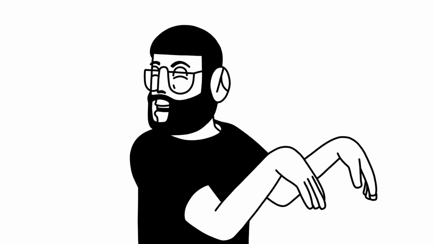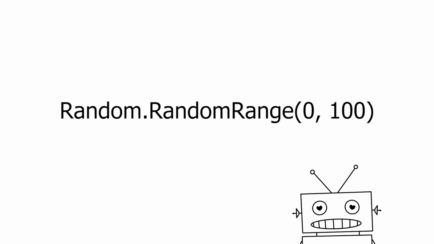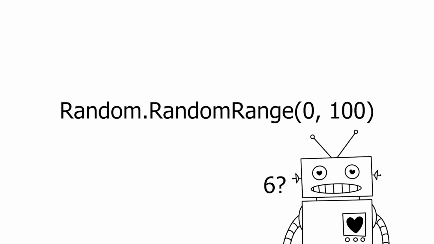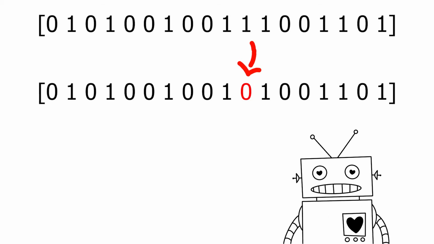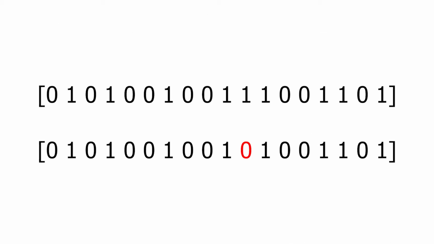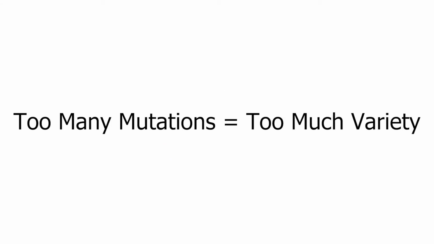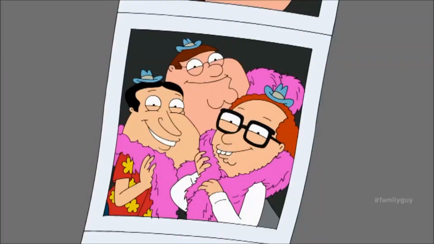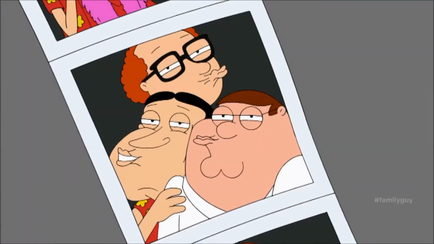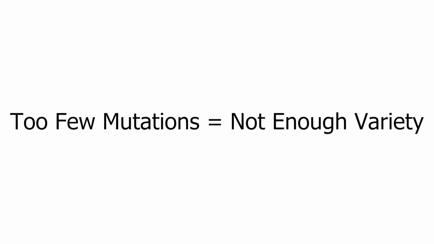And this is as easy as just picking a random number between, let's say, 0 and 100, and having the bot guess a number. If it guesses right, you change a random value in their chromosome. How often you do this is called the mutation rate, and getting the mutation rate wrong is the best way to prevent your algorithm from producing the best results. Too many mutations per generation provides too much variety, and the algorithm is basically no better than complete randomness. Too few mutations, and there is never enough variety to evolve into better solutions.